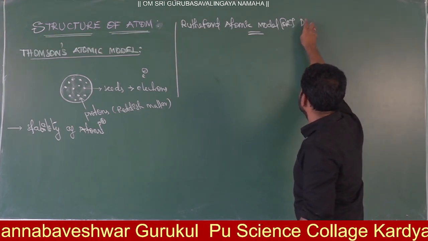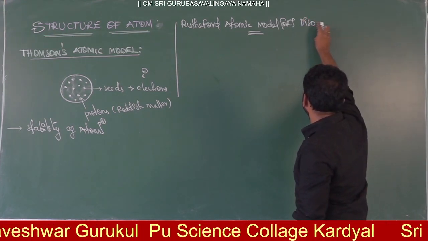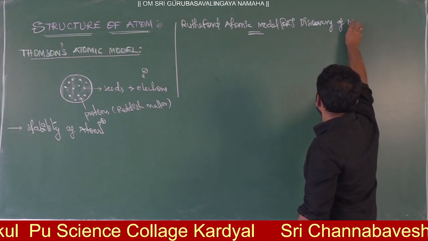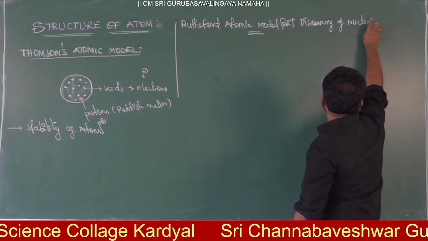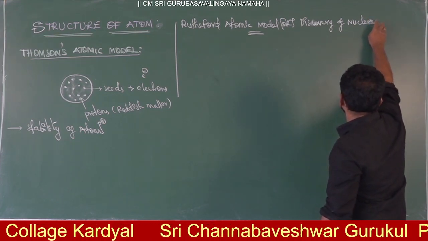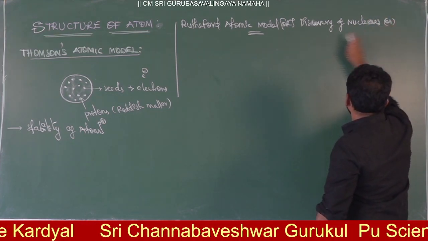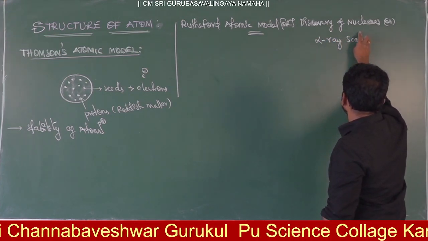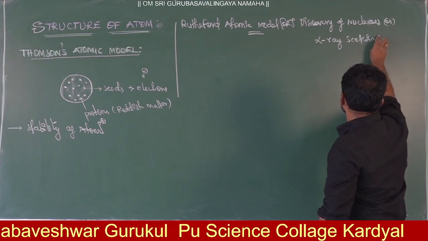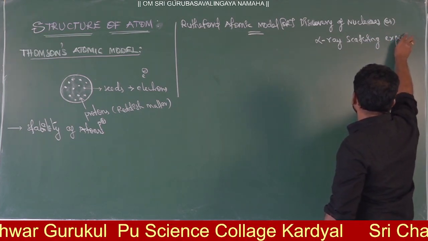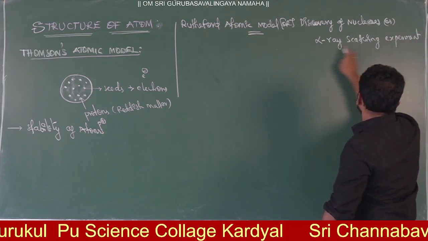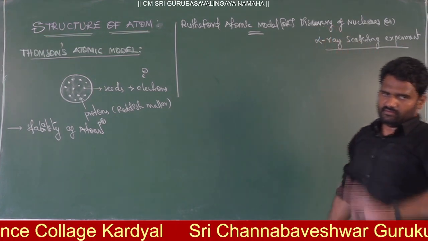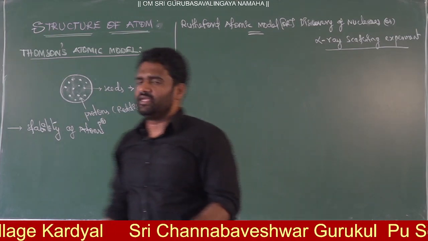Discovery of nucleus, also called the alpha ray scattering experiment. From the alpha ray scattering experiment only, he found that there is a nucleus in the atom.